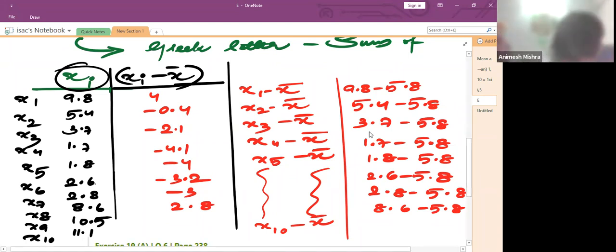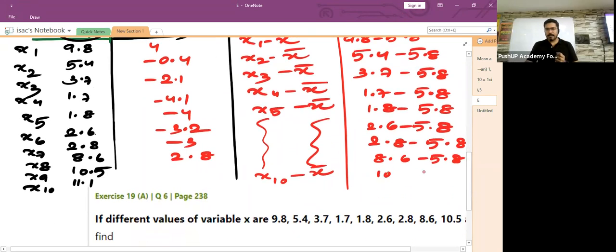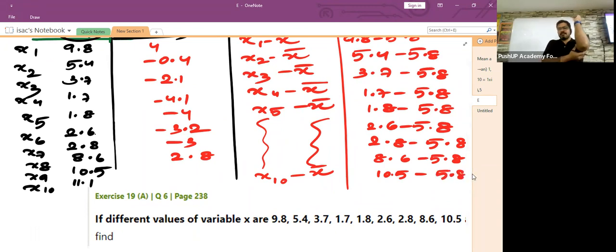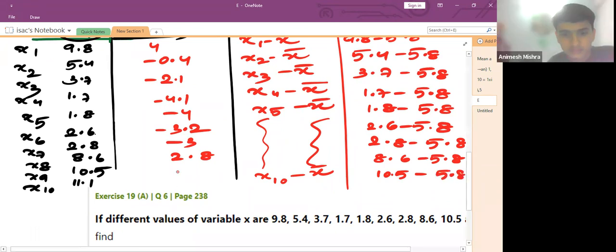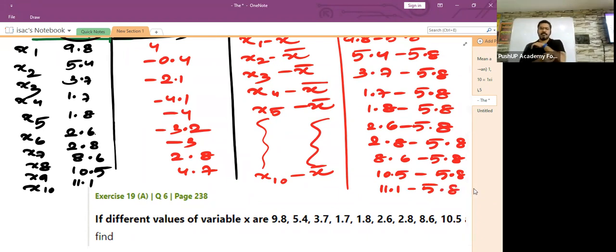Yeah, very good. Then comes 10.5 minus 5.8. How much would it be? 4.7. Then comes 11.1 minus 5.8. How much is it? 5.3.